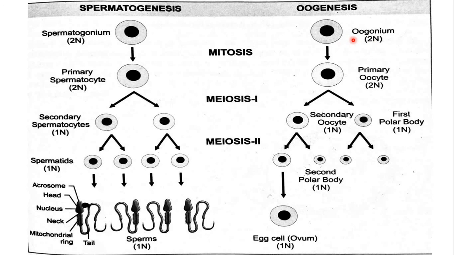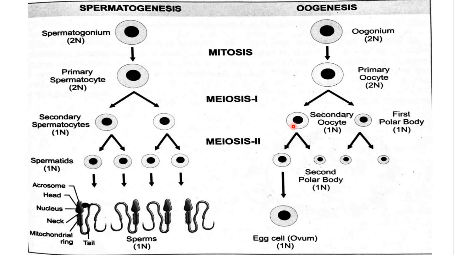This oogonium undergoes mitosis and forms primary oocyte. Then this primary oocyte, after first meiosis, forms two cells. One is larger in size and the other is smaller. The larger one is called secondary oocyte and the smaller one is called first polar body.